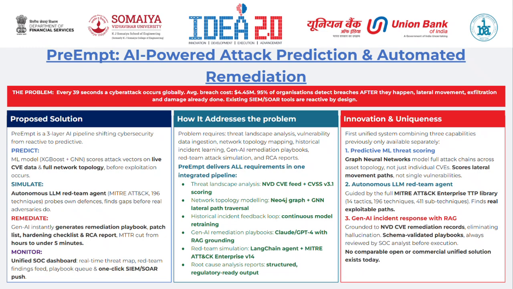It continuously ingests threat intelligence, vulnerability data, and network topology to score attack vectors before exploitation instead of tackling them individually. When risks cross a threshold, an autonomous LLM-based red team agent probes the organization's own defenses using real MITRE attack techniques, that is, finding gaps before real adversaries do. The moment a confirmed threat is detected, GenAI instantly produces a remediation playbook, patch list, and root cause analysis report, cutting lead time to respond from hours to just under 5 minutes.